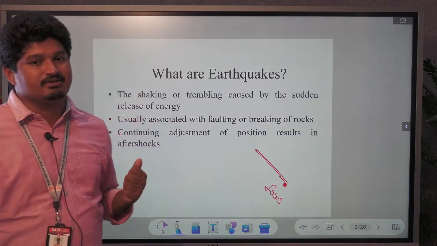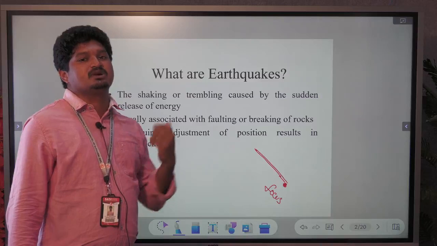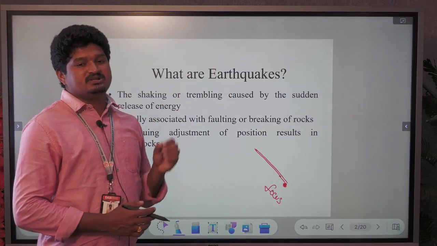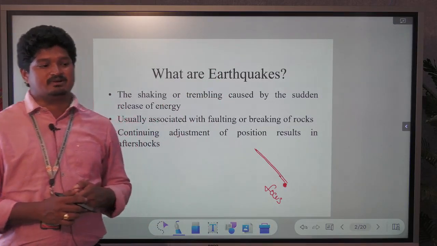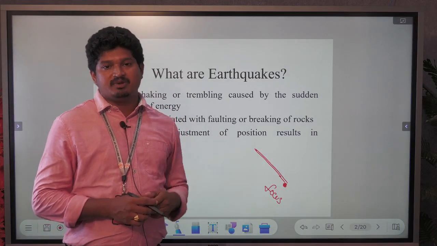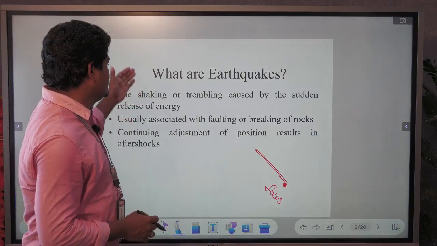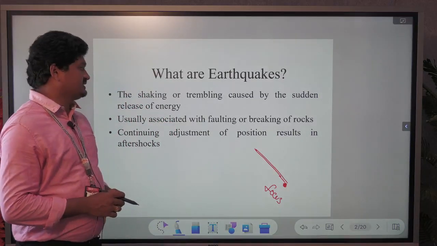When the energy is released at one particular point of time, it reaches up to the surface area, and the earthquake affects it. On the land surface, we call it an earthquake. Similar vibrations developing in the oceans we call tsunamis. So this is the general definition of an earthquake.